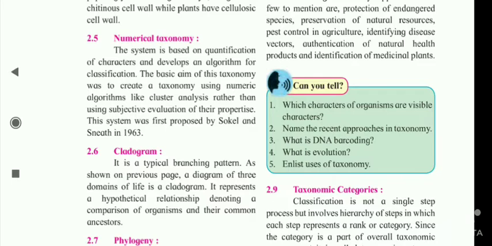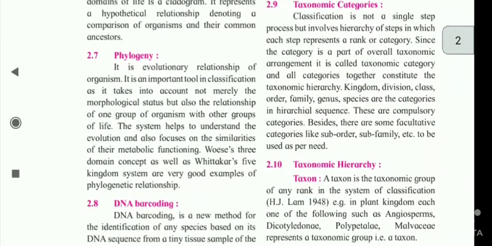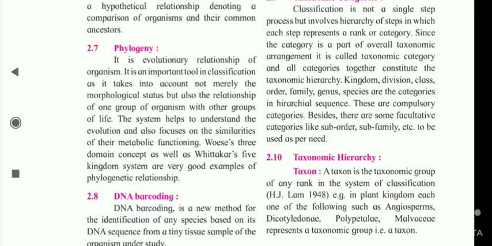Cladogram. It is a typical branching pattern as shown on previous page, a diagram of three domains of life in a cladogram. It represents a hypothetical relationship denoting a comparison of organism and their common ancestor. Phylogeny. It is evolutionary relationship of organism.